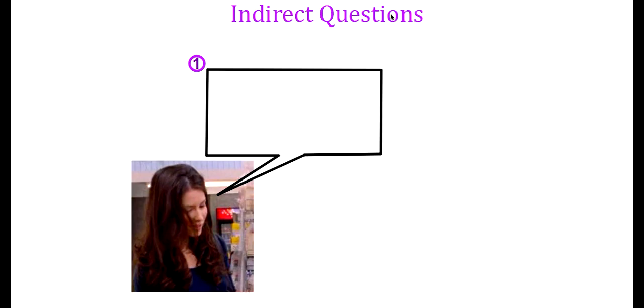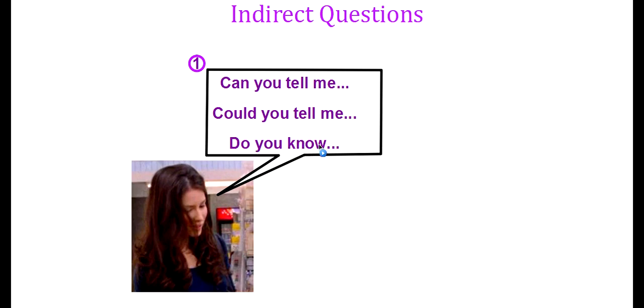First of all, when I'm making an indirect question, the very first thing I need is a phrase like this. Can you tell me? Or could you tell me? Or do you know? Kayla is going to begin all of her indirect questions with these three phrases. Can you tell me? Could you tell me? Or do you know? So that's the first thing we need.